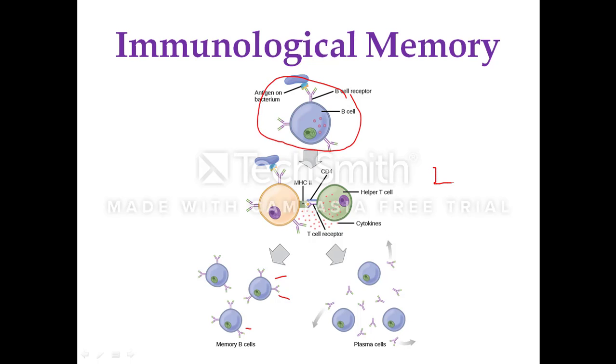That is, one will be considered as the effector lymphocyte and another will be considered as the memory lymphocytes. Effector lymphocytes will clear off the infection at that moment. So when the pathogen enters, they will remove the infection or neutralize the toxins that are produced by the foreign substance. Such types of lymphocytes are called effector lymphocytes.